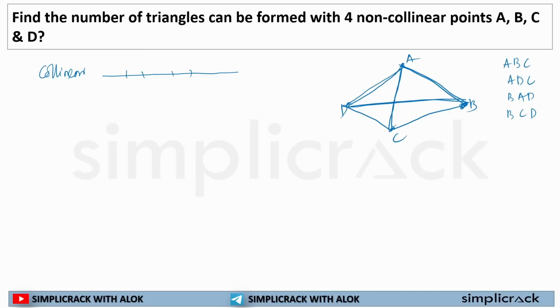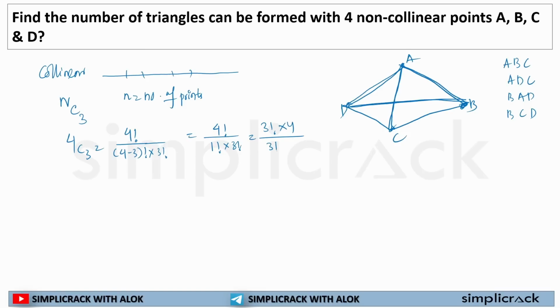But the formula for this will be nC3, where n is equal to the number of points. Threes, because with these three points a triangle can be formed. So here n was 4. 4C3 is 4 factorial divided by (4 minus 3) factorial multiplied by 3 factorial, which is equal to 4 factorial divided by 1 factorial multiplied by 3 factorial. 4 factorial can be written as 4 into 3 factorial, divided by 3 factorial. So it is 4. Okay.